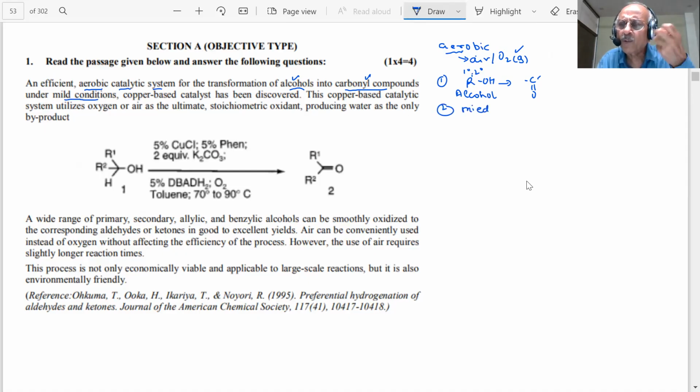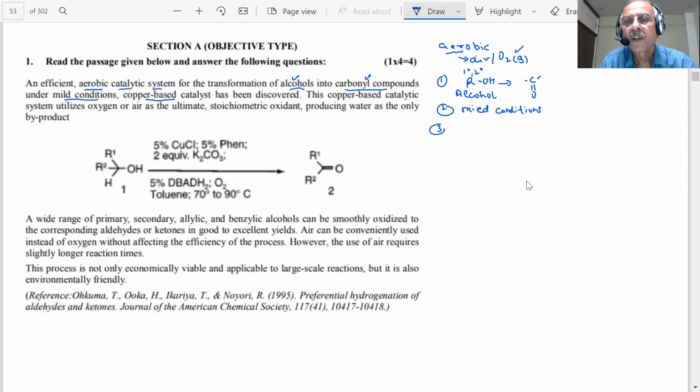You see that when we do oxidation of alcohols, you can use strong conditions or mild conditions. He has mentioned mild conditions. I am keeping a record of that.